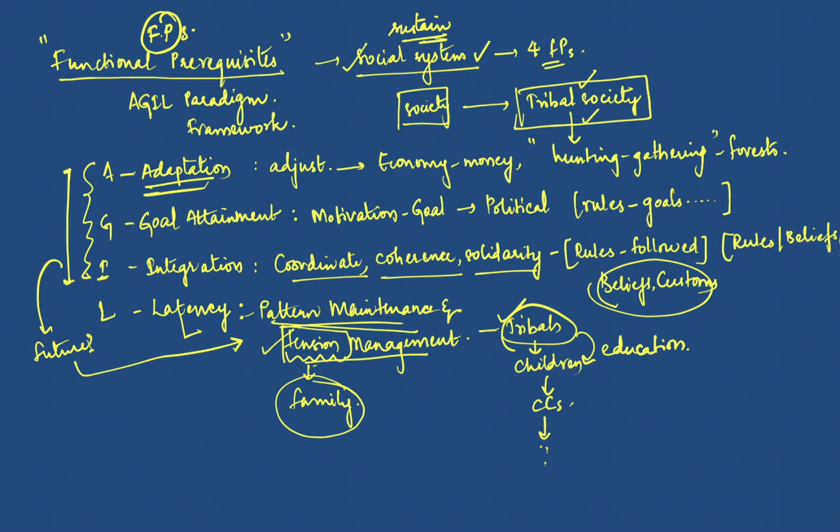right? So for any social system, here we have taken the example of a tribal society, but you can take the example of any other social system. For the social system to survive, these are the four functional prerequisites. I think you know what this word prerequisite is: it is what you exactly need for a particular thing to be done. So for a tribal society to continue flourishing, these are the things it has to do, following this framework, which Talcott Parsons famously called the functional prerequisites, right?